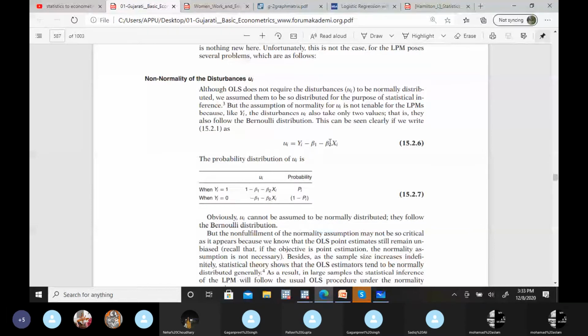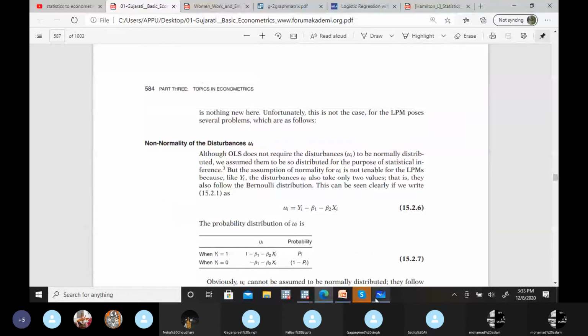If y is 0 or if it's 1, only two possible values. So ui cannot be assumed to be normally distributed. They follow a Bernoulli distribution. That's one technical problem if we apply OLS in this particular case.